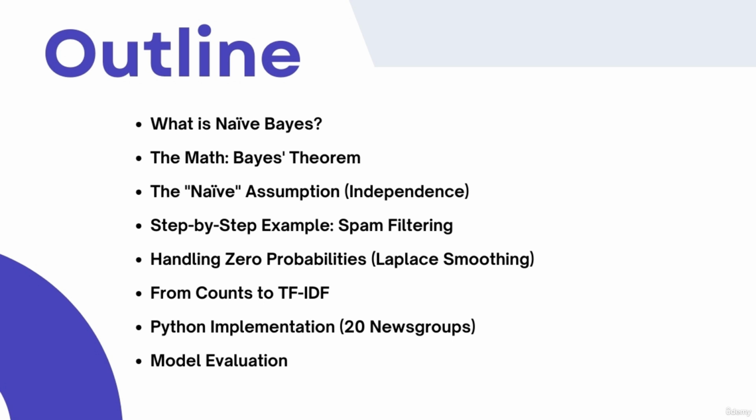Here's our roadmap for this session. We will start by defining what naive Bayes is. We will break down the mathematics behind it, the famous Bayes theorem. We will explain the crucial naive assumption, specifically the concept of independence. We will walk through a step-by-step example of building a spam filter by hand. We will address a critical bug called the zero probability problem and solve it with Laplace smoothing. We will upgrade our method from simple counts to TF-IDF. And finally, we'll build a full Python implementation to classify news groups.